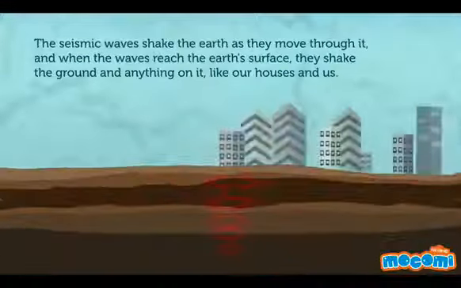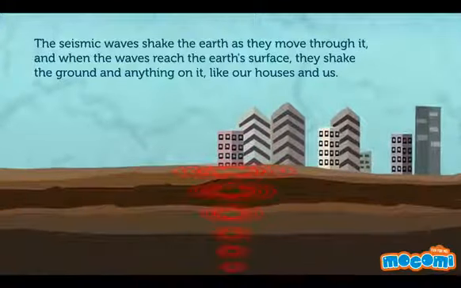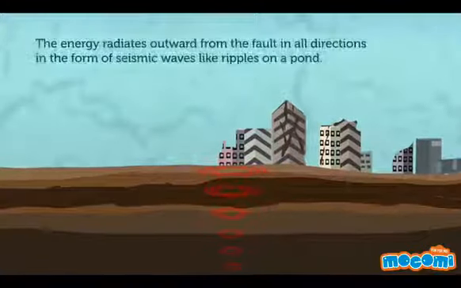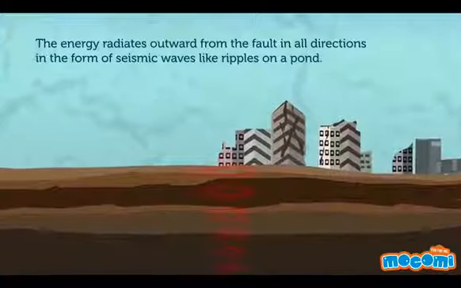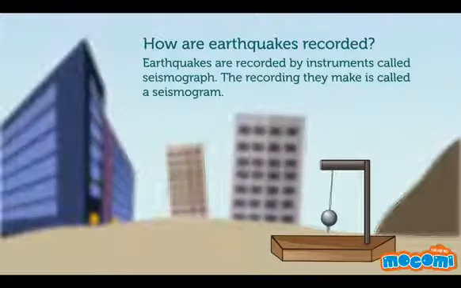The seismic waves shake the earth as they move through it, and when the waves reach the earth's surface, they shake the ground and anything on it, like our houses and us. The energy radiates outward from the fault in all directions in the form of seismic waves, like ripples in a pond.